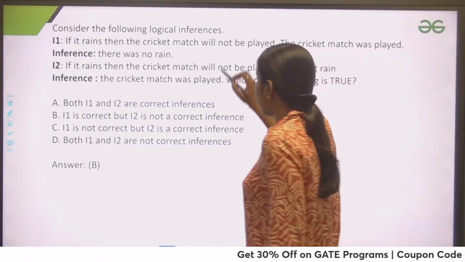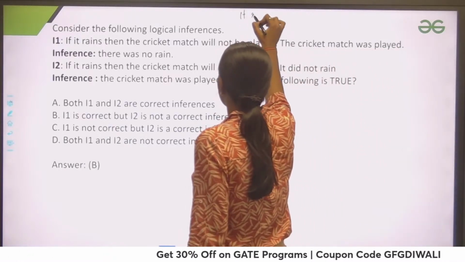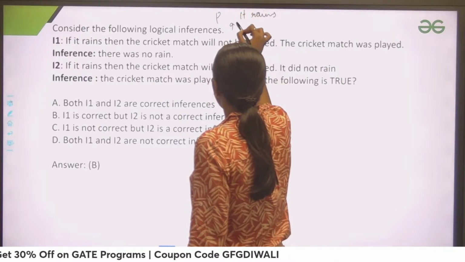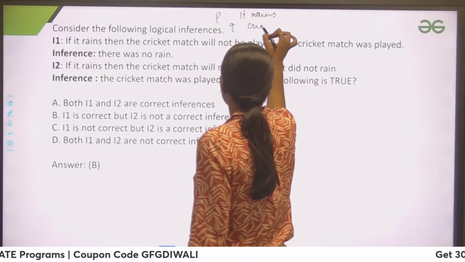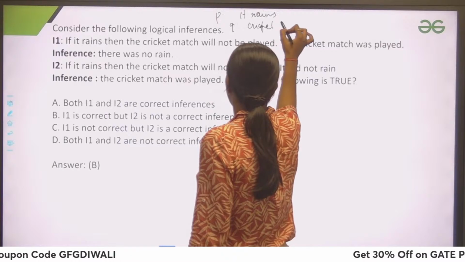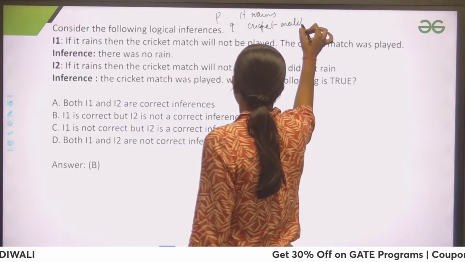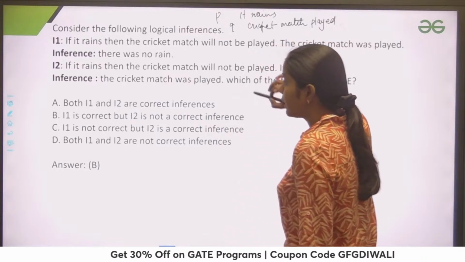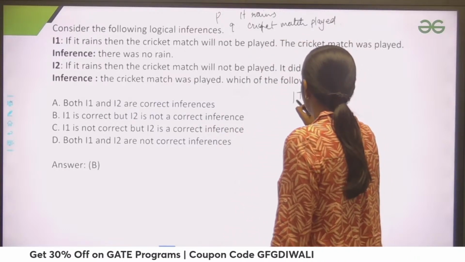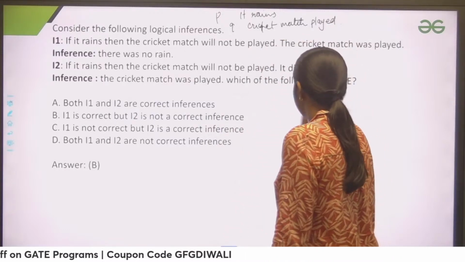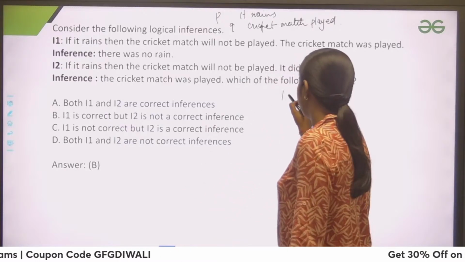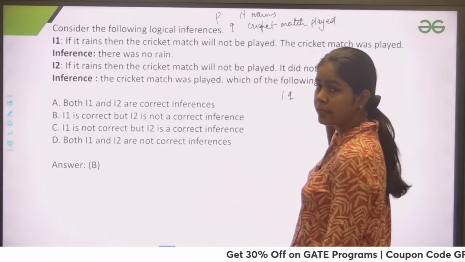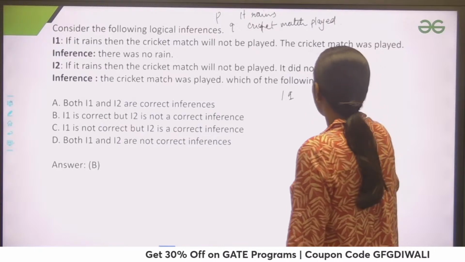So let's suppose I am taking that it rains as P, and Q as the cricket match played. Now if I take the first inference, I1, we have two statements given. If it rains, then the cricket match will not be played.